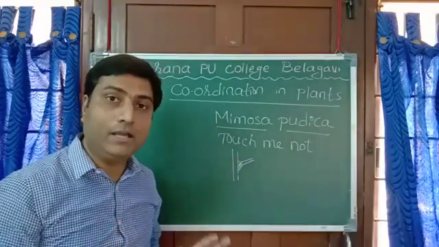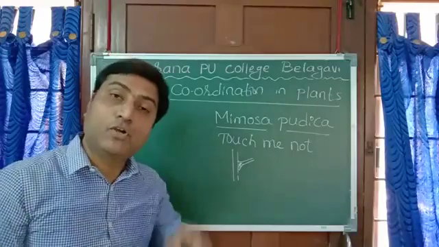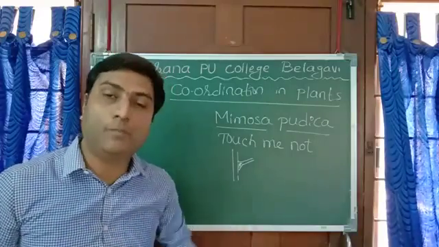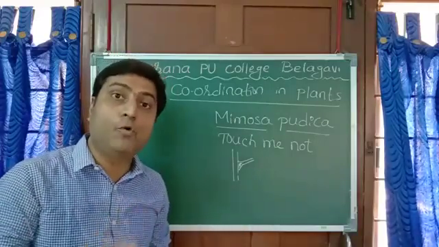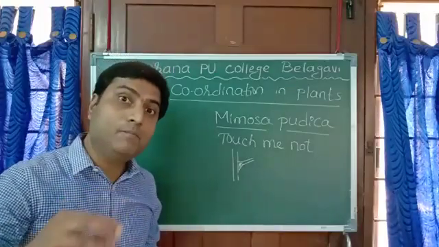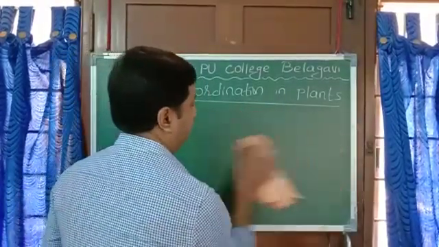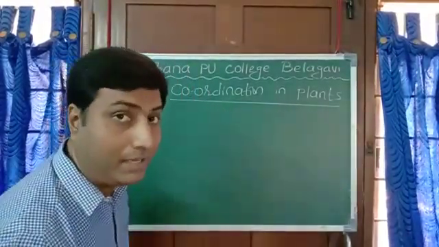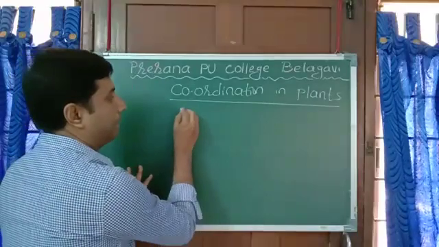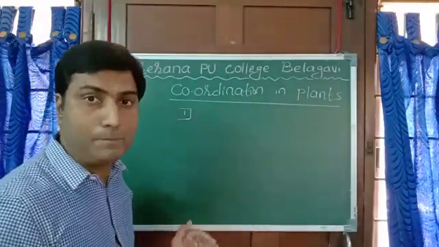So here there is no role of any hormones. But plants also contain hormones, and they carry out some growth movements. Let us study some such movements. I'll make a list of them. Such movements are called tropism.